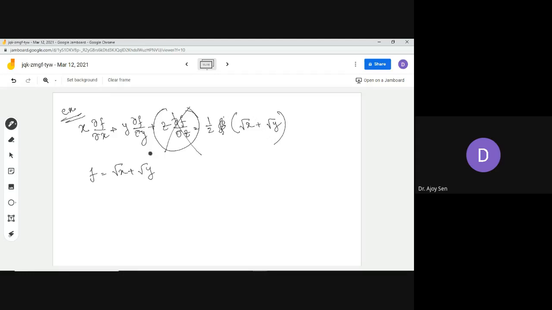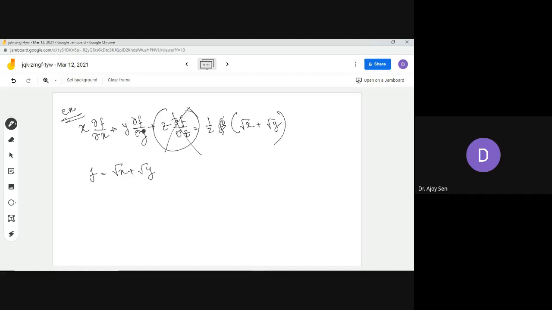You have a function. You just check whether the function is homogeneous or not, and if it is homogeneous, what is its degree of homogeneity, and you just write the conclusion of Euler's theorem, and you will at once write this thing. You don't even have to calculate this. So this is the power of Euler's theorem for homogeneous functions.